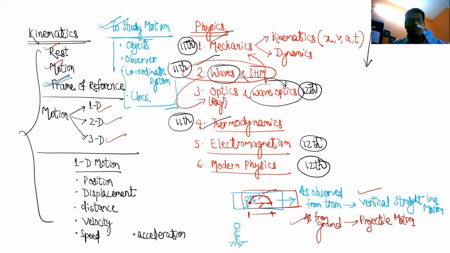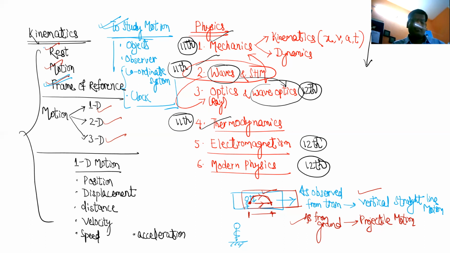Now some misunderstandings, what people think and what it is not. Sometimes people think 1D motion means if one coordinate axis is required, then it is 1D motion. 2D motion means if two coordinate axes we are using, then that is 2D motion. And if we are using three coordinate axes, x, y, z, then that is 3D motion. So here is a small mistake.